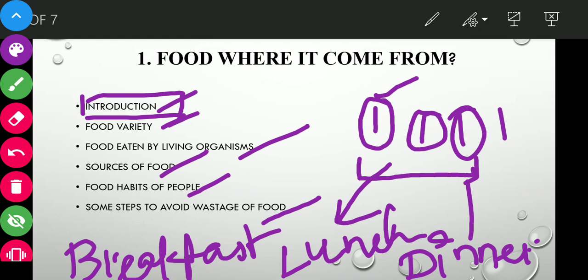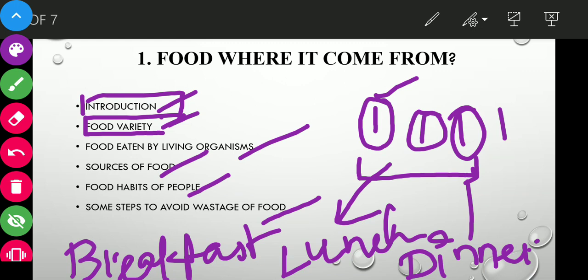The next thing is the food variety. We do not consume the same food every time, isn't it? We eat different types of food at different times.